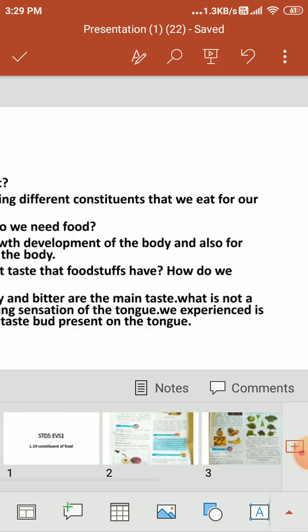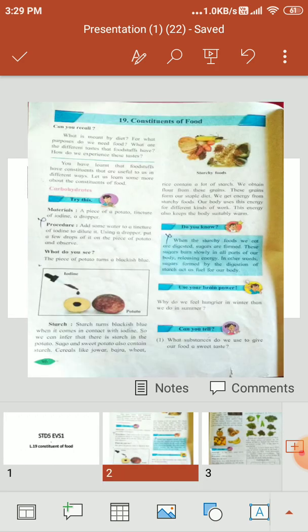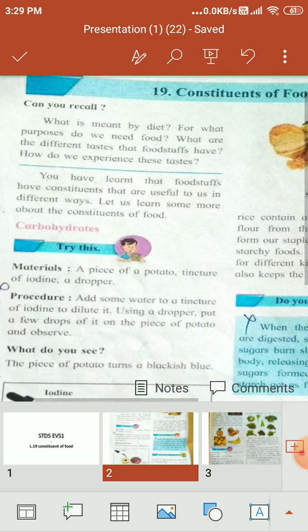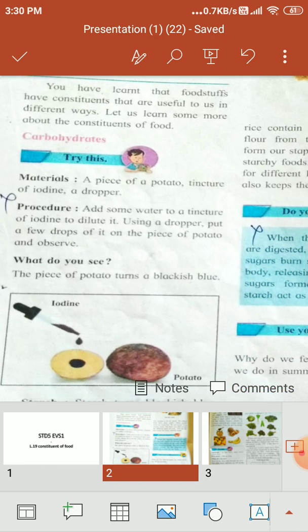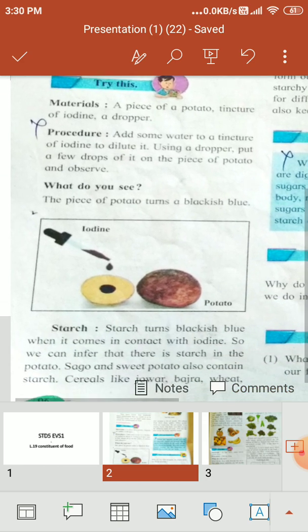Now, continue our topic. You have learned that foodstuffs have constituents that are useful to us in different ways. Let us see one by one. First one is carbohydrate. Here is the experiment given, and it is excluded from your syllabus.